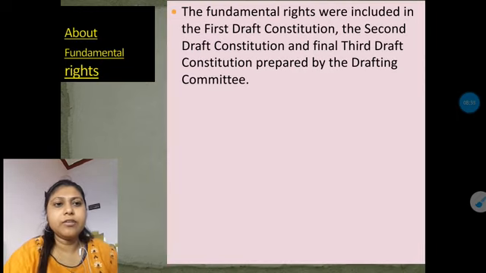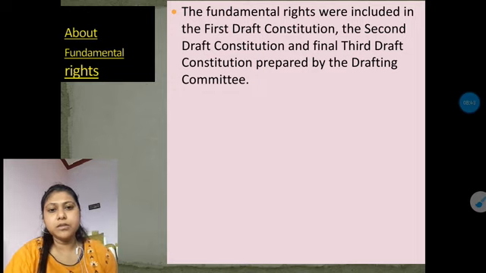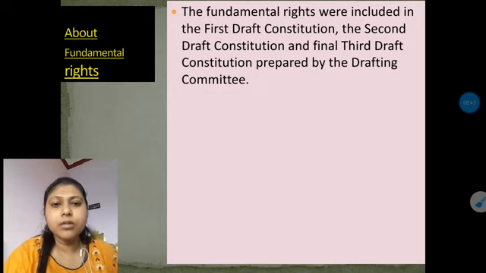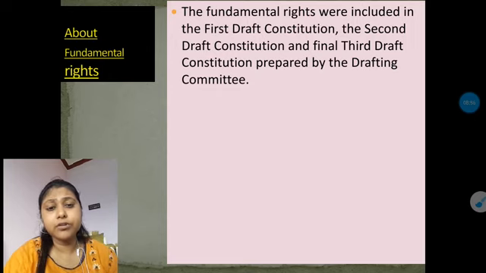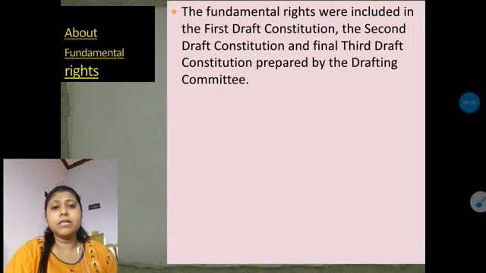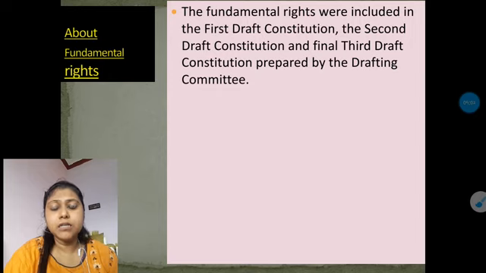See, the fundamental rights were included in the first draft constitution, the second draft constitution and the final third draft constitution prepared by the drafting committee. So you all know that in our previous video I already explained that our constitutional laws were prepared by the drafting committee members.